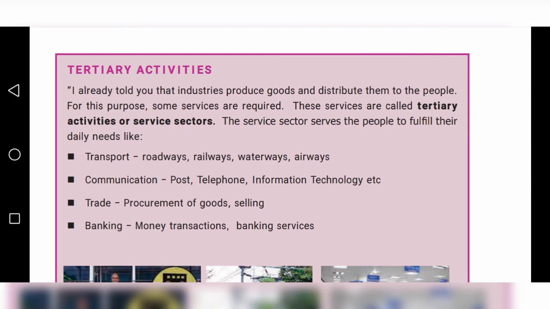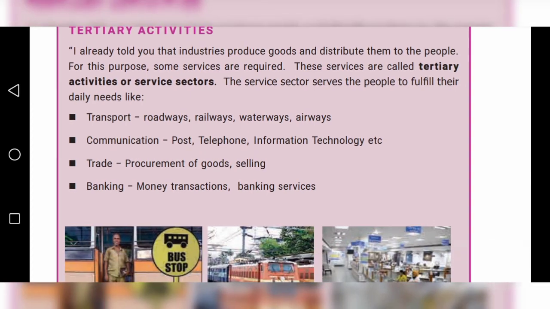Okay. Next one, children, trade. Trade: procurement of goods, selling. That is the buying and selling method. So many shops are present nowadays. If you go to the market, whatever we like or want, if you give money we will get the things. So that is trade. Small things or big things, small amount or big amount, everything is called trade.